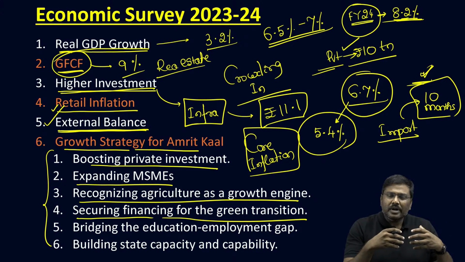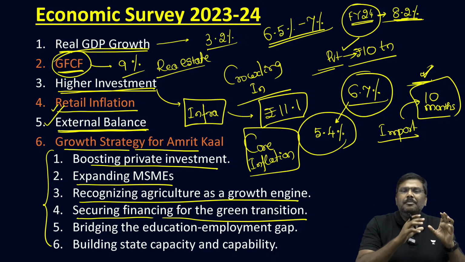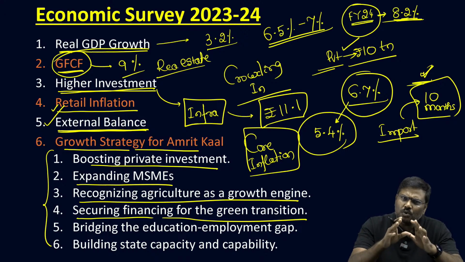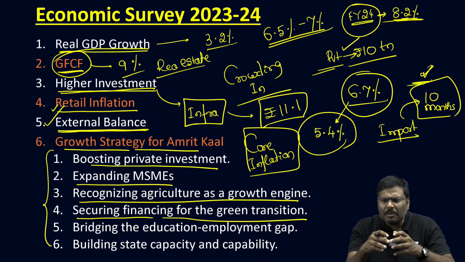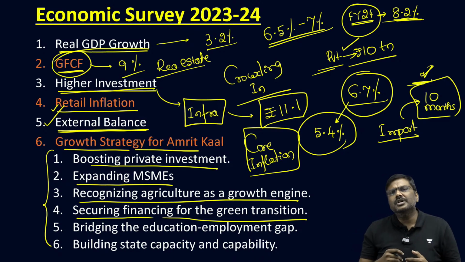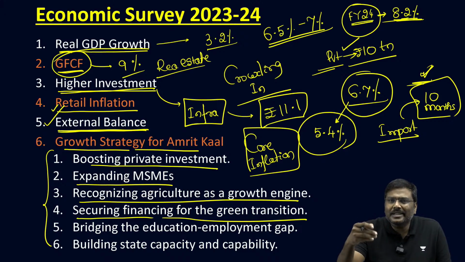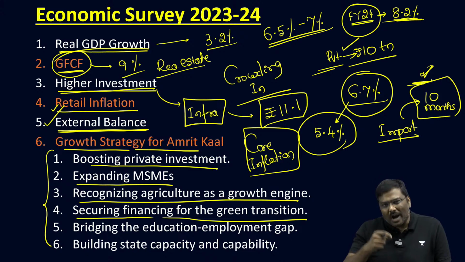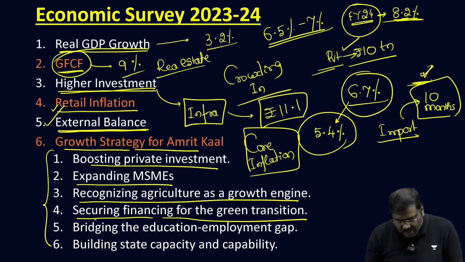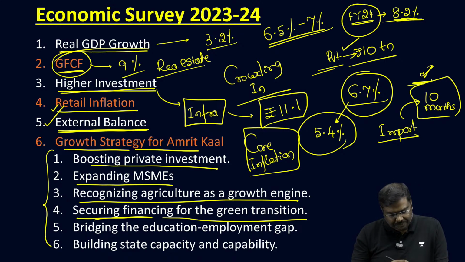This is one of the very important pillars that is being targeted by the government for the last couple of years, and they will continue to do so. A lot of reforms have been undertaken by the government to promote green infrastructure, green energy production, or transition to the net zero emission target by 2070. So again, the focus here is to secure financing for this kind of green transition.